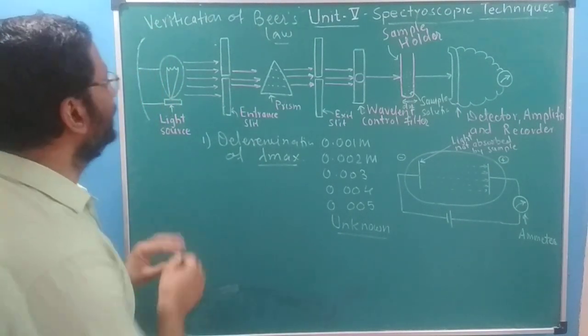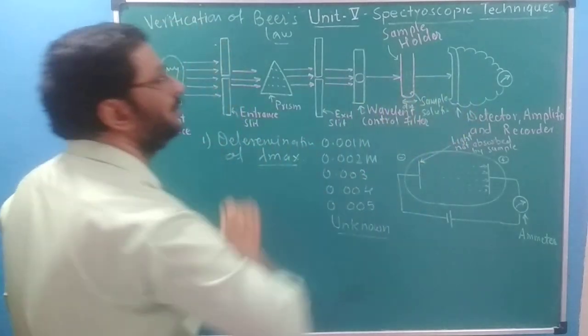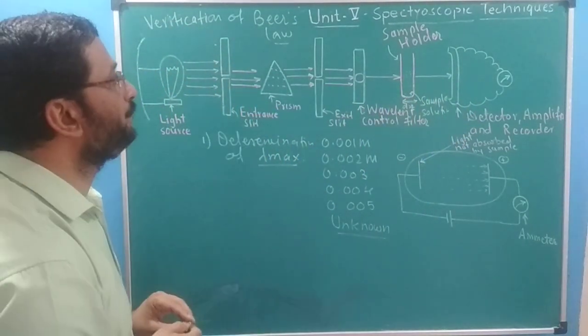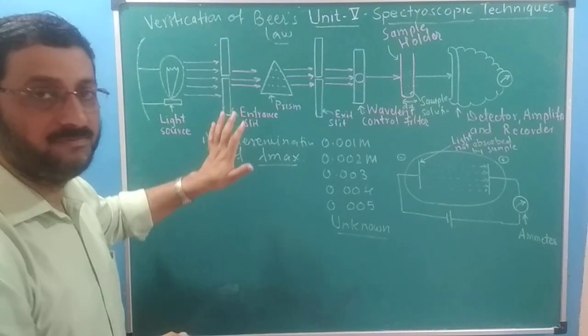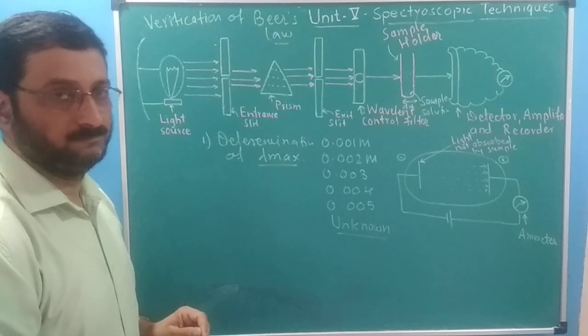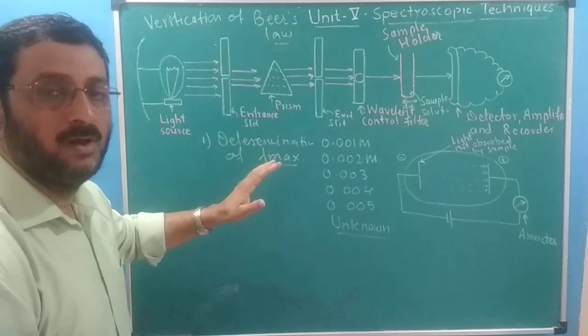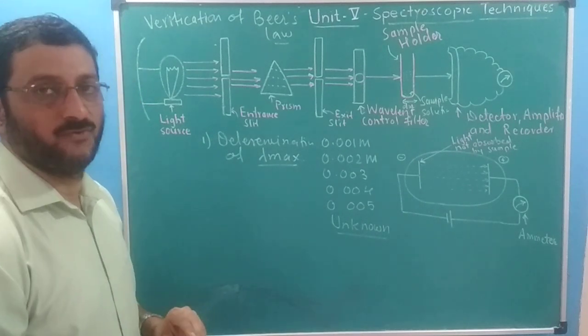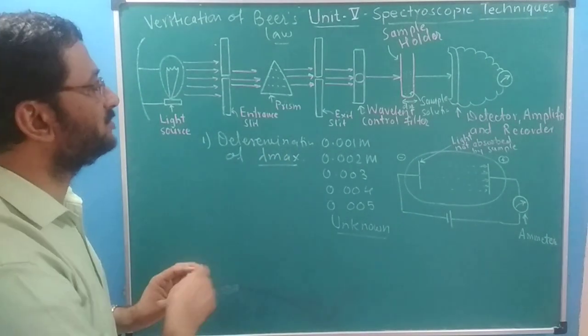Before going to that, let us have a brief idea of the instrument. This is a colorimeter. This is a block diagram or schematic representation of a colorimeter or even a single beam spectrophotometer, right? In our lab we have a colorimeter as well as a single beam spectrophotometer. What are the main components of that instrument?